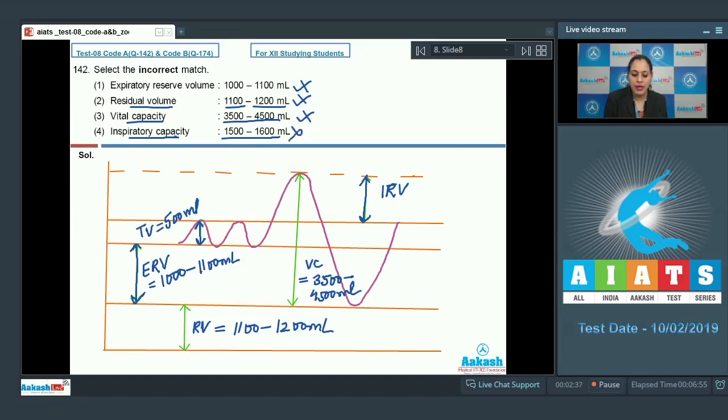The last match given is inspiratory capacity, and the match is 1500 to 1600 ml. And as it is an incorrect match, so this is a correct answer to our question, because inspiratory capacity is the sum of inspiratory reserve volume and tidal volume.